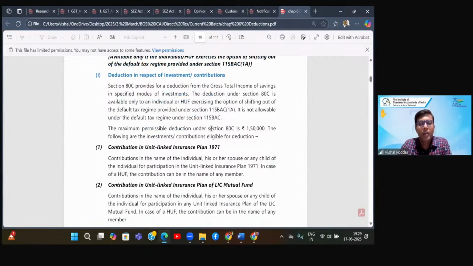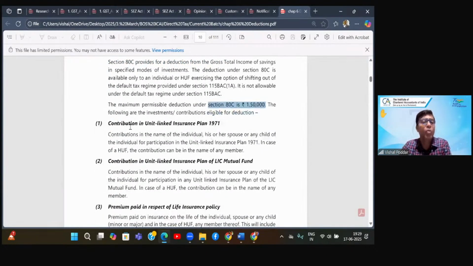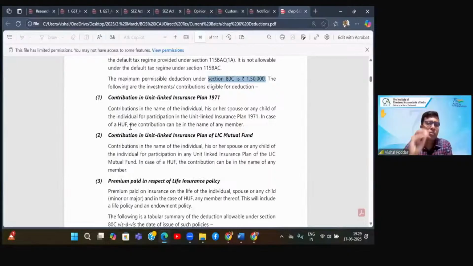What is the total limit? All these 25 items combined. You may make payments in different items, but the total amount you can claim under the entire 80C, of all these 25 items combined, should not exceed 1,50,000. Now, what are the different payments given? I'm just reading out the headers and we'll go into the details of those pointers where there are some technical things. First is that you have invested in a unit linked insurance plan.